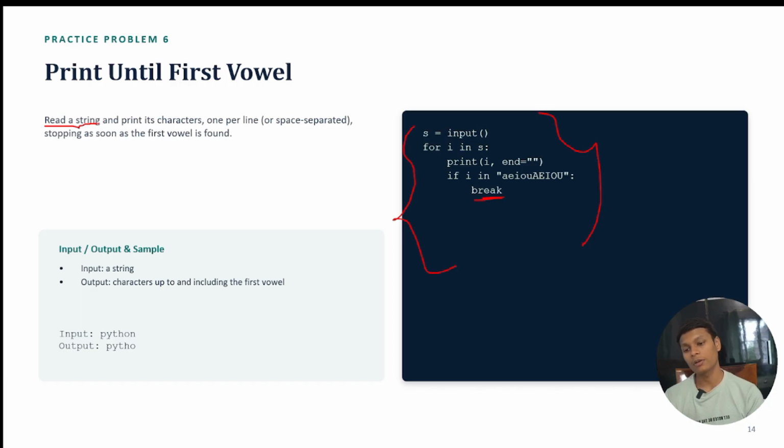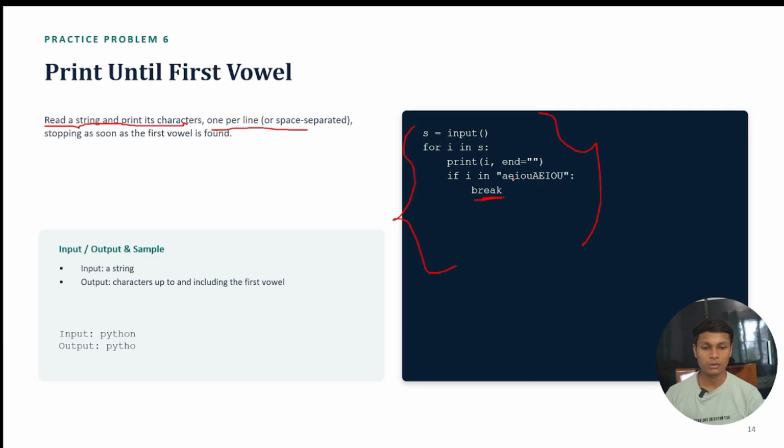Read a string means we are going to take input from the user and print its characters. To print the characters, we have to use a loop, because we are going to read character by character, not the whole string in a single way. After that we are going to print one per line or space separated.